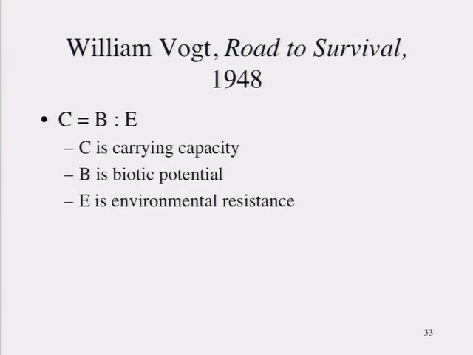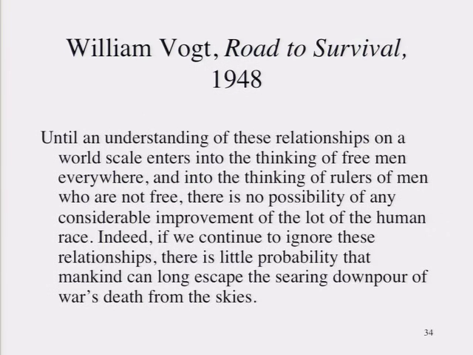And then when you go back into the field, you need to imagine E as those environmental factors that prevent B from expressing itself. Right? In other words, only because you have an idealized carrying capacity do you have to imagine this thing called environmental resistance. Nonetheless, what Vogt essentially says in his work is we have to reduce environmental resistance by providing means to make the environment more bountiful. We need to provide irrigation. We need to prevent soil erosion, because otherwise environmental resistance will result inevitably in mass death.